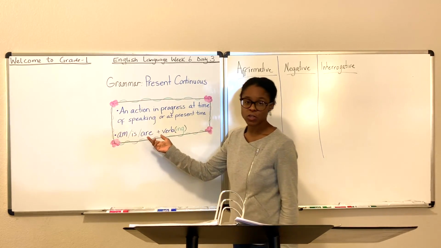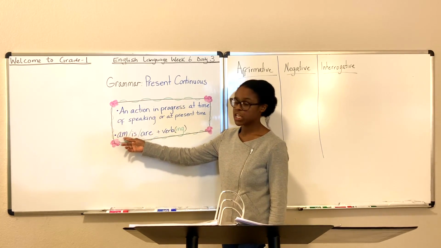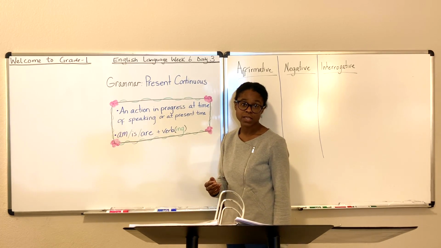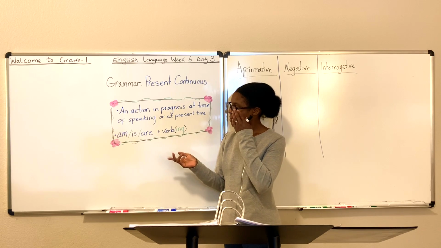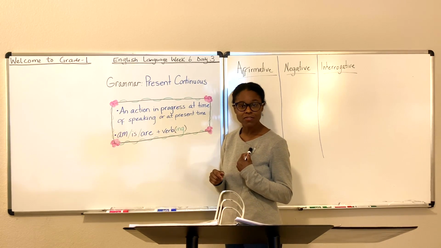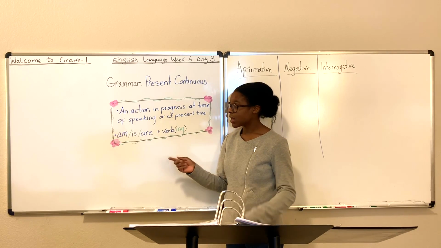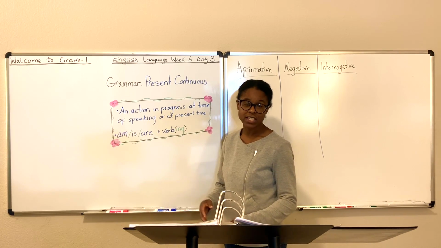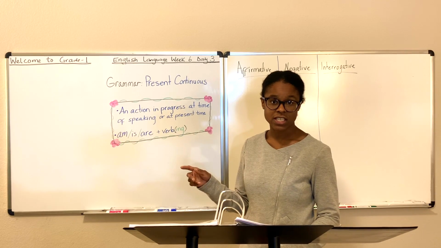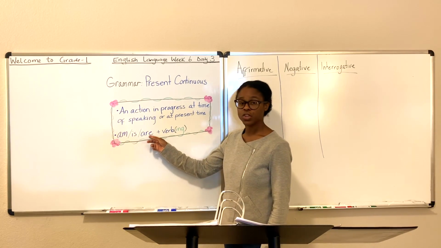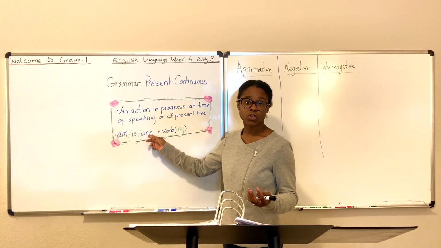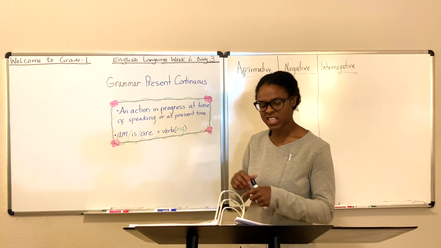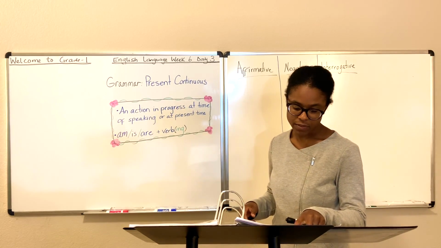You'll notice that some of the verbs we will be using can change from am to is to are depending on the person. If I'm speaking about myself, I'm going to use am: I am. If I'm speaking about he, she, or it, it's going to be is: he is, she is, it is. If we're talking about you, or second person, it's going to be are. You are doing this, you are. So let's look at the board and see if we can get some examples. I think this will help you.